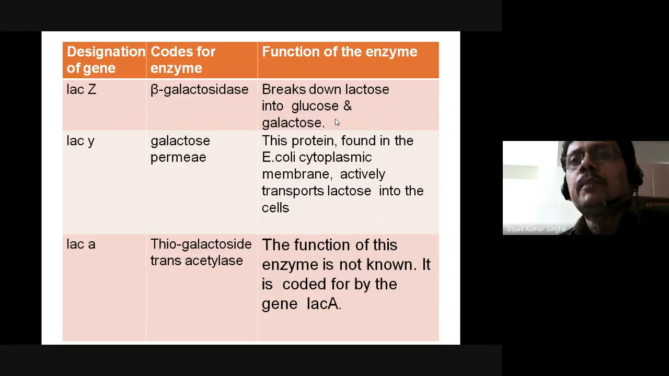So designation of the gene, codes for the gene and function of the gene. What are the functions? These are the three structural genes: lac Z, lac Y, and lac A. And what do they code for? It is basically synthesis of beta galactosidase, galactose permease, and thiogalactoside transacetylase. What are the functions? Beta galactosidase breaks down the lactose into glucose and galactose. These are the basic functions.